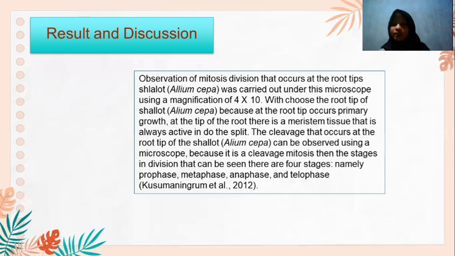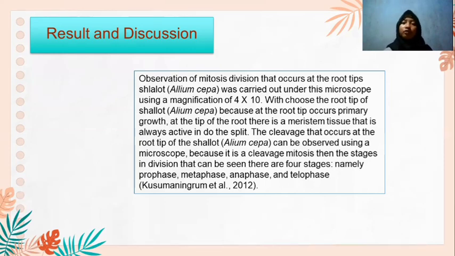The cleavage that occurs at the root tips of the shallots, or Allium cepa, can be observed using a microscope. Because it is mitosis cleavage, the stages of division can be seen. There are four stages, namely prophase, metaphase, anaphase, and telophase.